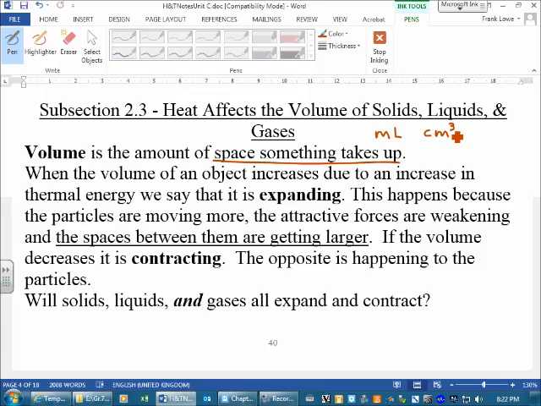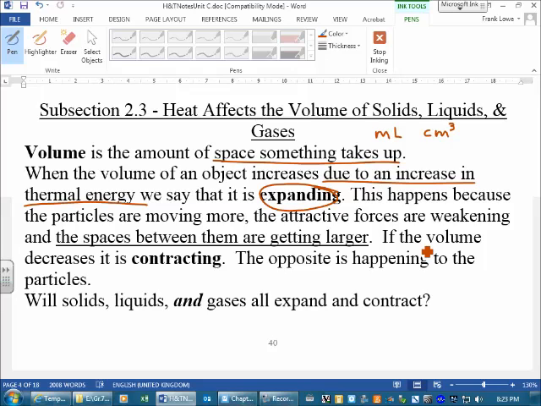So when the volume of an object increases, it's due to an increase in thermal energy. That means it's getting warmer. If something is gaining thermal energy, that means it's getting warmer, and it will expand. The opposite is also true.